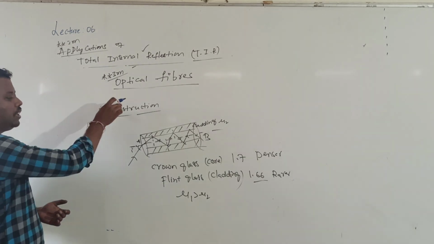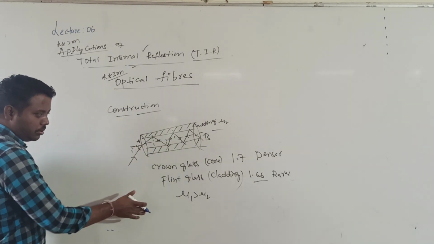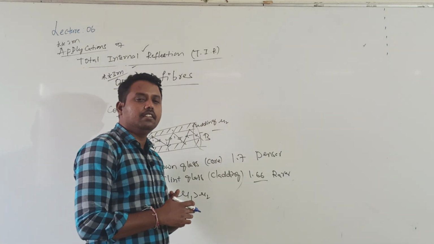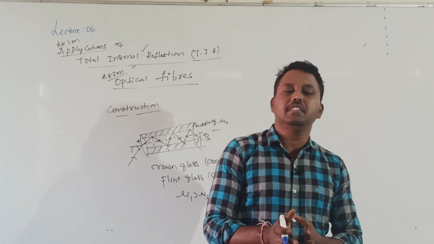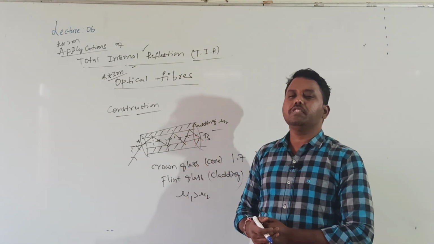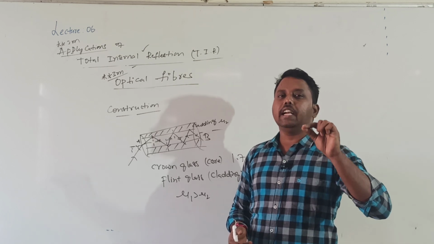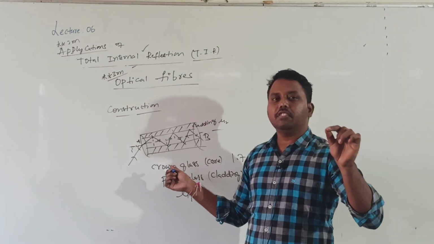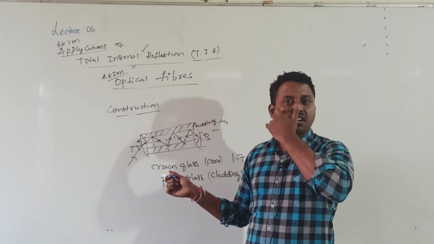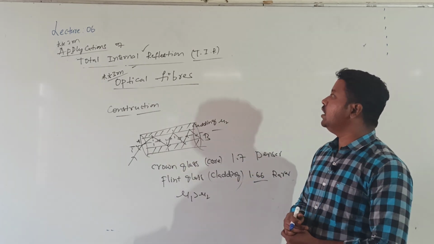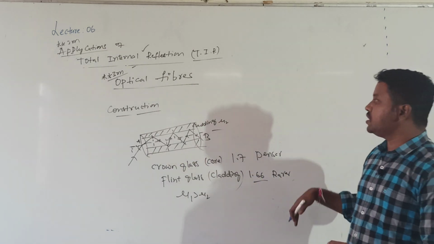So if they ask to write the construction, this is all you need to write. Optical fibers are glass fibers which are used in communication systems, and an optical fiber consists of two parts, inner and outer. The inner one is made up of flint crown glass, which is known as the core. The outer one is flint glass, which is known as the cladding. So this is regarding the construction of optical fibers.